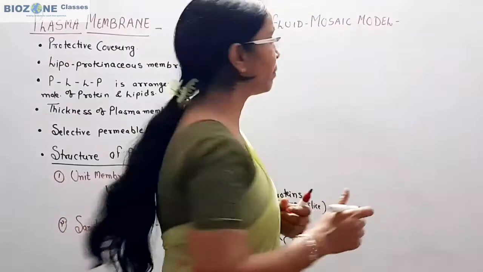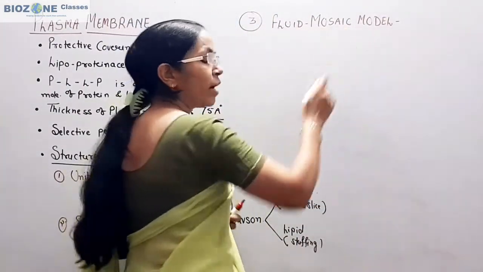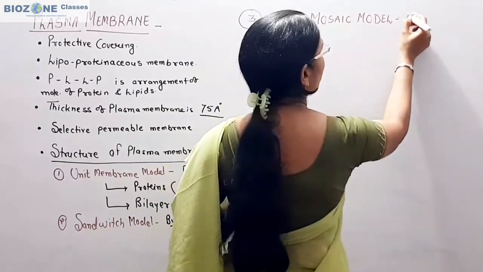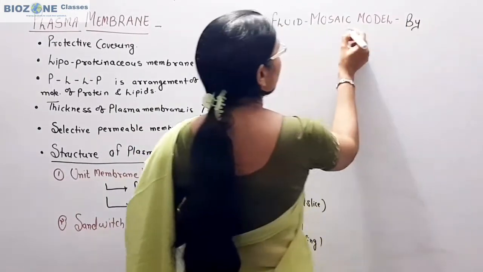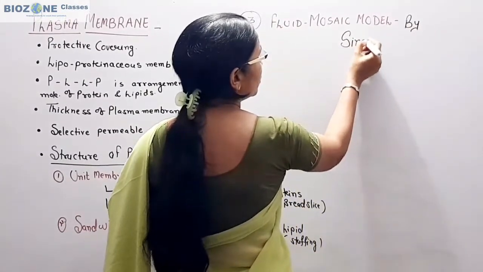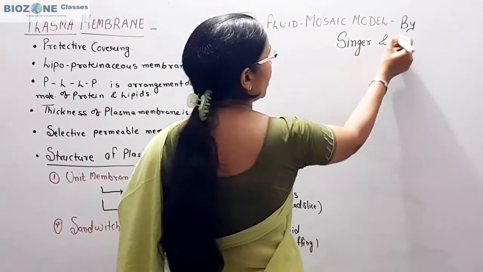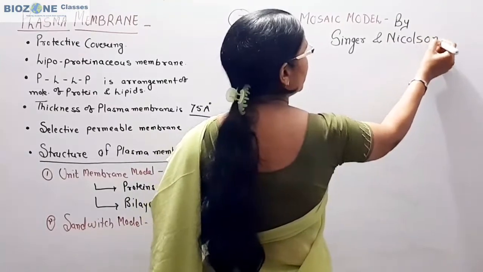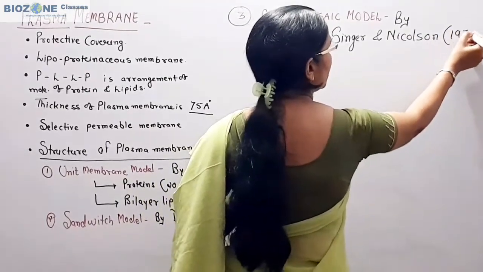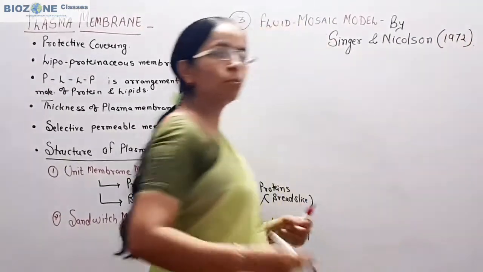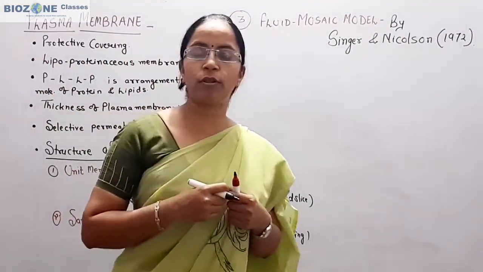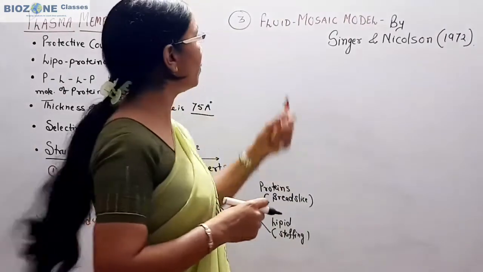This model is widely accepted, and it was proposed by Singer and Nicholson in 1972.